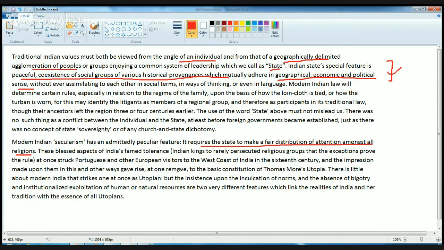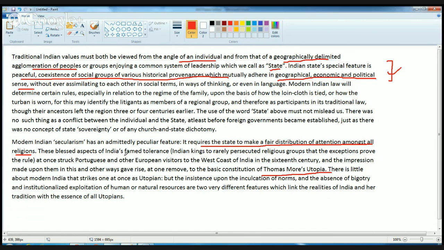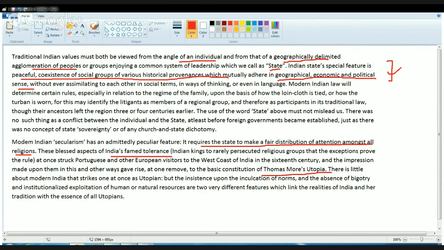As said in the paragraph, Thomas More's concept of utopia was due to India's famed tolerance to religion. These blessed aspects of India's famed tolerance gave rise, at one remove, to the basic constitution of Thomas More's utopia concept. So the answer is the Indian tradition of religious tolerance.